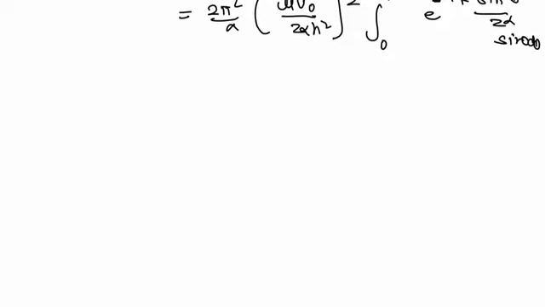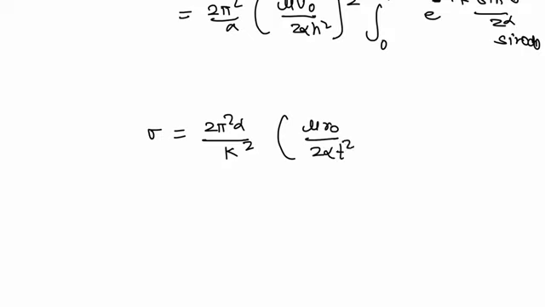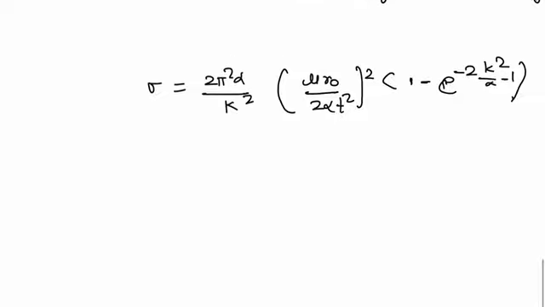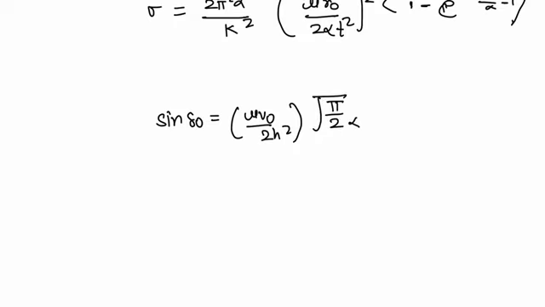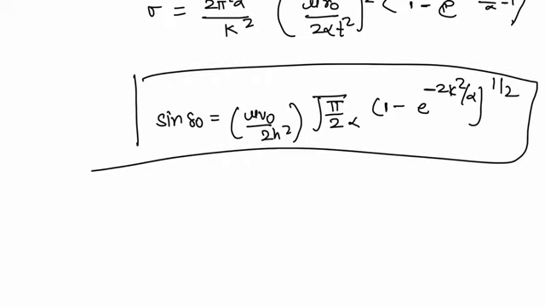Solving the term from here, we get the value of σ, that becomes equal to 2π² α divided by k² multiplied by μV₀ divided by 2αħ², whole squared, multiplied by 1 minus e^(−2k²/α) minus 1. So this is the term which we are given here. Further simplifying the term, we get the value of sin δ₀, that becomes equal to μV₀ divided by 2ħ² multiplied by the square root of π divided by 2α multiplied by (1 − e^(−2k²/α)), whole raised to the power 1/2. So this is the answer to the given question.